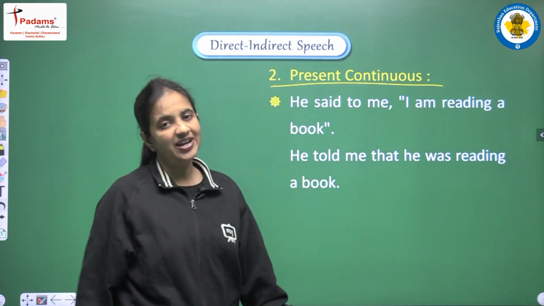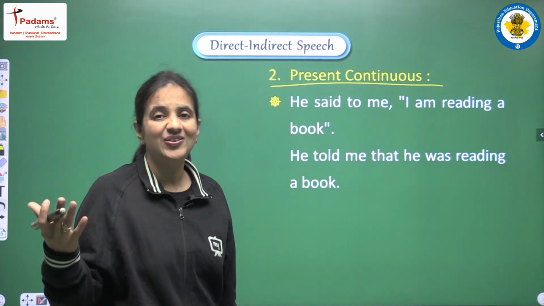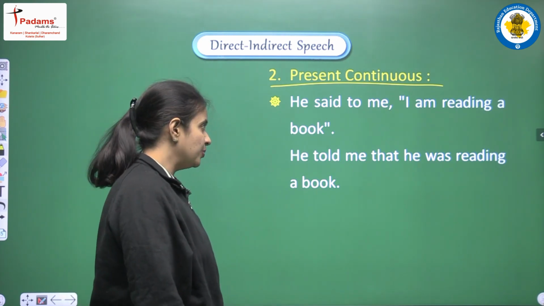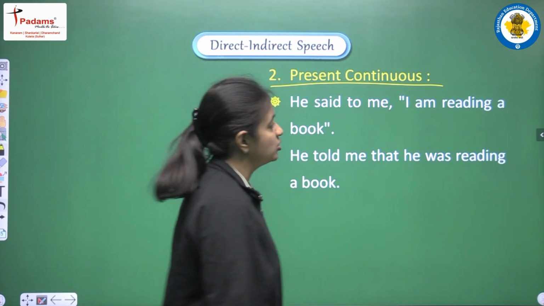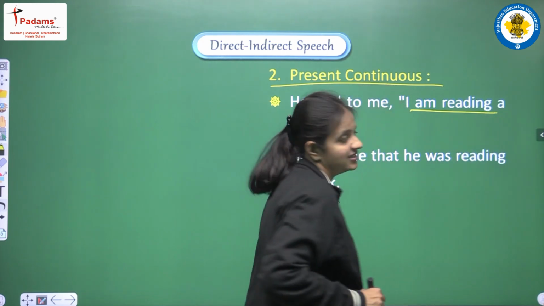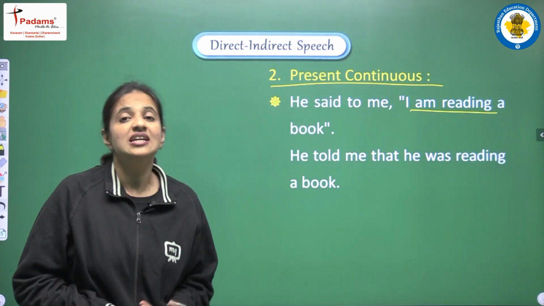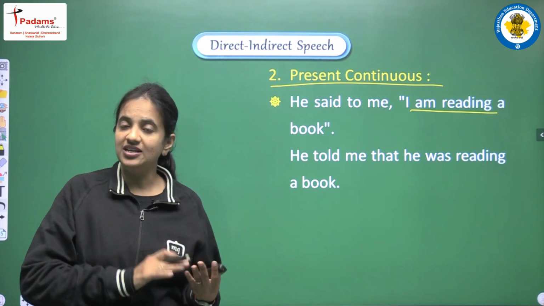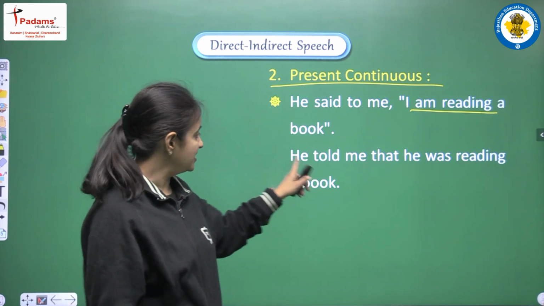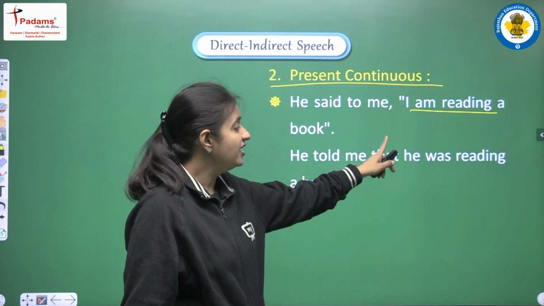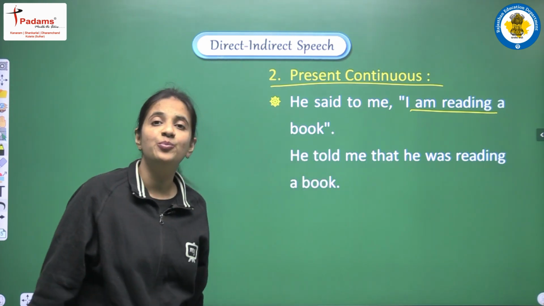So yes, it will be converted into past continuous. Example, he said to me, I am reading a book. So we are having am plus ing, this is present continuous. So we have to convert it into past continuous. Past continuous means was, were and first form plus ing. So let's see, he told me that he was reading a book.